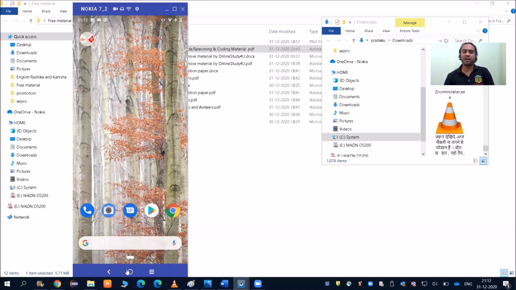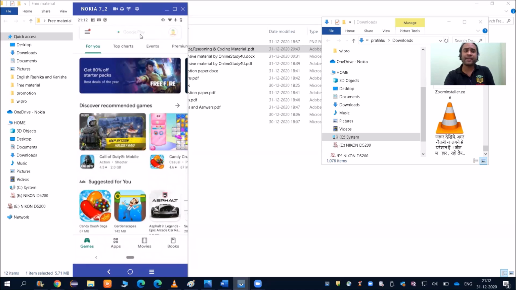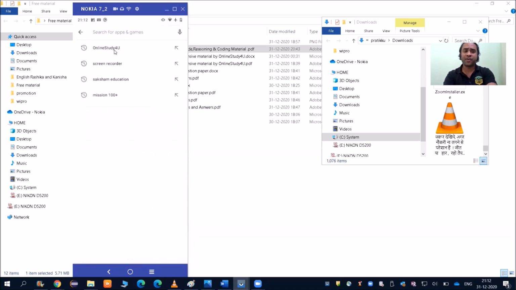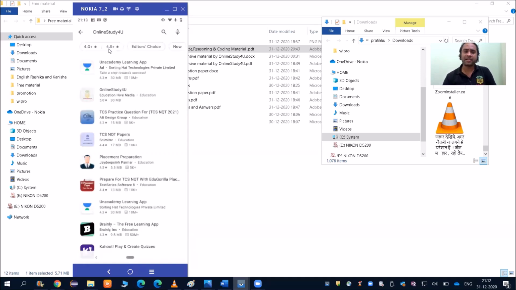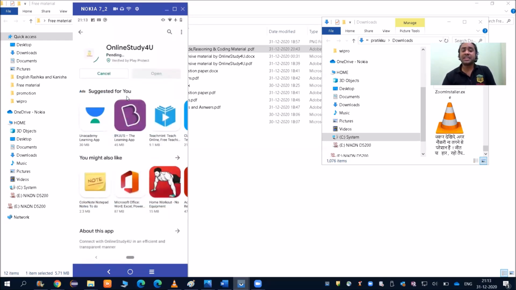available on our app. So what you have to do is open the Google Play Store on your mobile, and then search for Online Study for You. Once you click on that, you can see our app is here. You must be remembering the symbol, and once you go inside, you have to install it.